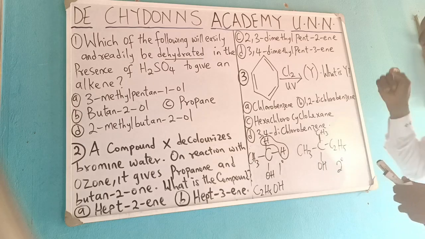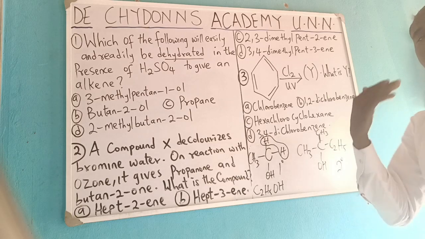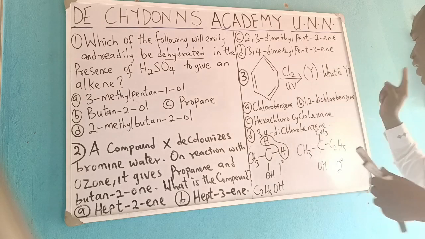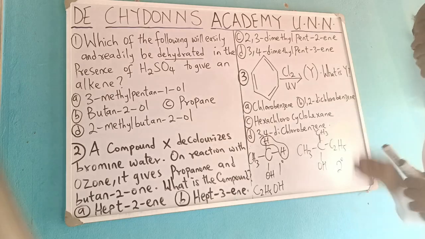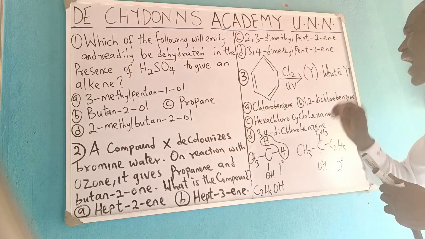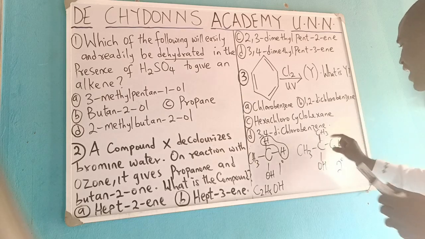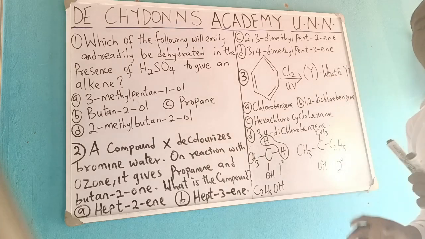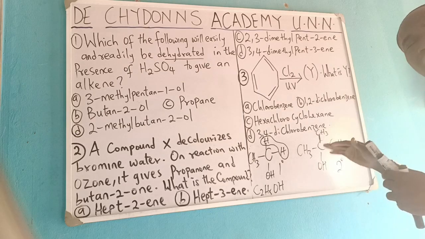It is with respect to the free replaceable hydrogen atoms, how many of them, that will determine if it is primary, tertiary or secondary. When it is 2, primary. When it is only 1, secondary. When it does not have free replaceable hydrogen atoms, tertiary. One JAMB question asks, why is tertiary alkanol easily dehydrated to alkene? They give you options. The answer is, it is because it does not have free replaceable hydrogen atoms. If you understand the concept of primary, secondary, and tertiary, you will be able to navigate a lot of questions on that.